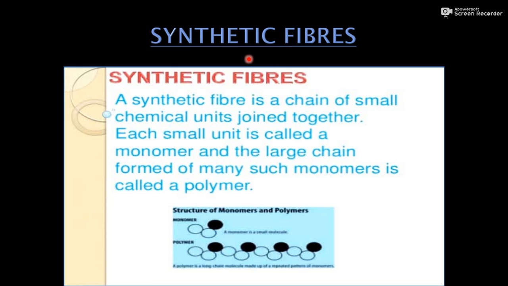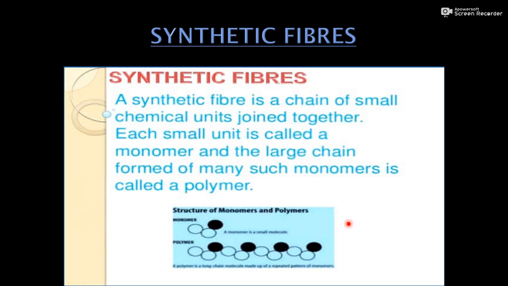Synthetic fibers, what are they basically? In a synthetic fiber, there are many small units. These small units are chemical units. These are combined to form a large unit. Just like a garland, a small single bead connected together with other beads forms a long string.